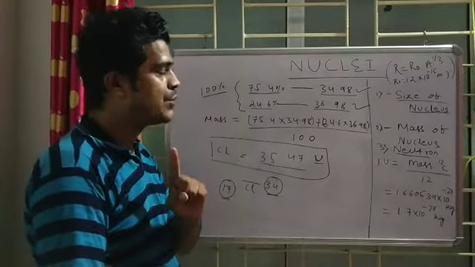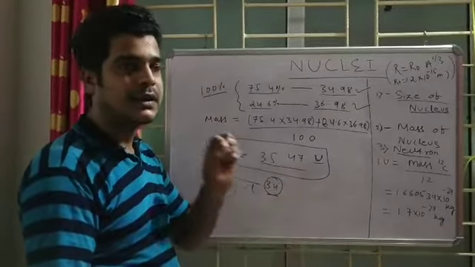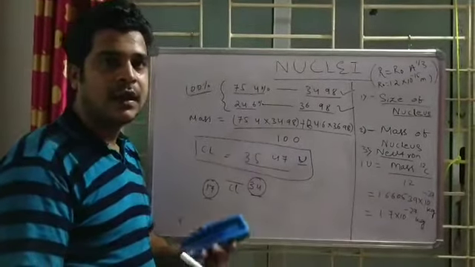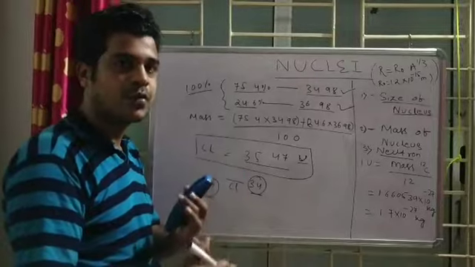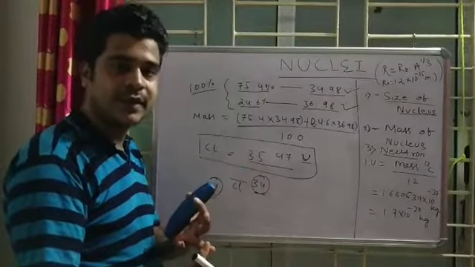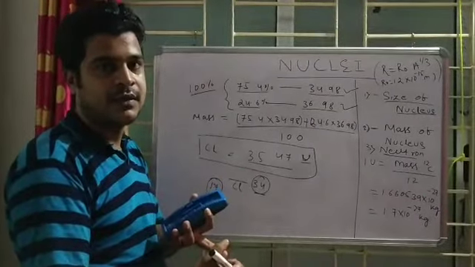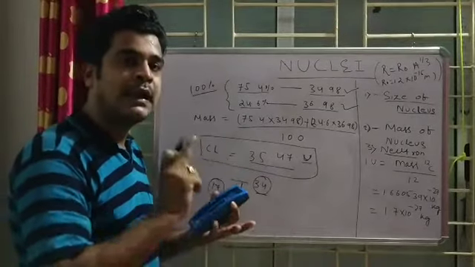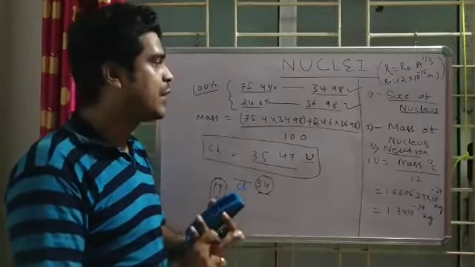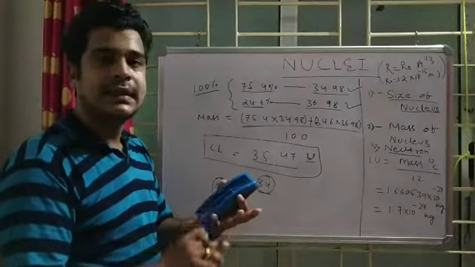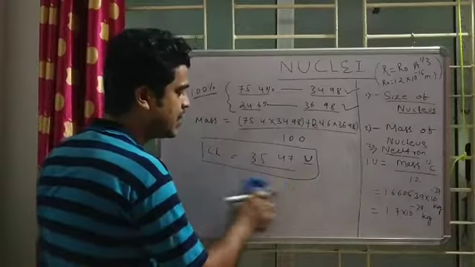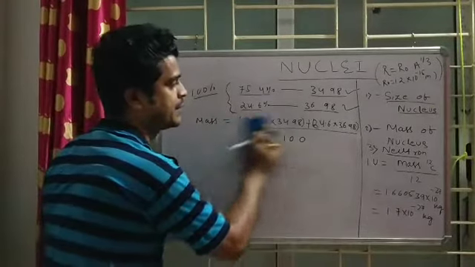If there are no isotopes, that means the element exists individually. Remember, carbon has isotopes, chlorine has isotopes, and hydrogen has isotopes. So you need to remember these three: hydrogen isotopes, chlorine isotopes, and carbon isotopes. Apart from these three, for every atom, simply double the atomic number and you will get the mass.